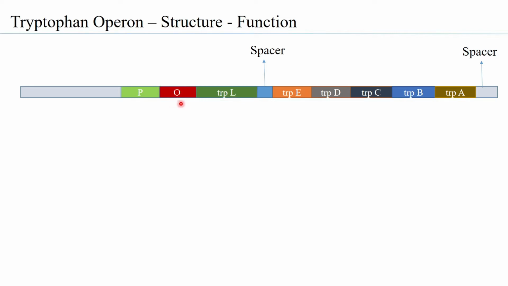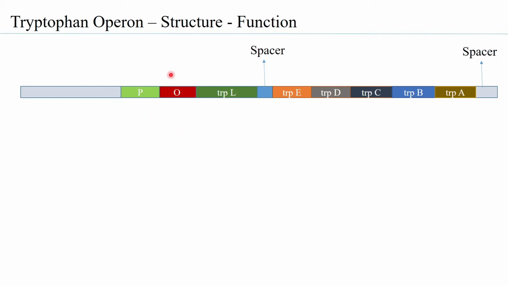Now, there are many reports that suggest that there may be more than one operator region present. In fact, two half sites in an operator region have definitely been reported, but many studies have also shown that in certain bacteria, you also have three operator sequences present. The promoter, therefore, is influenced by a molecule that can come and bind to the operator region.